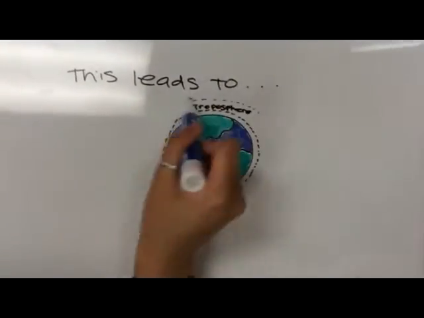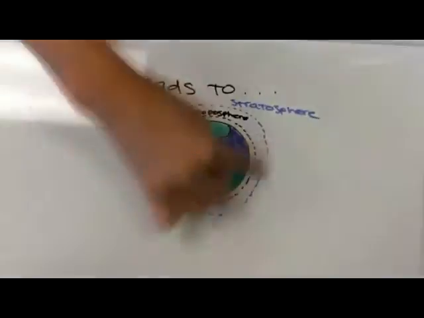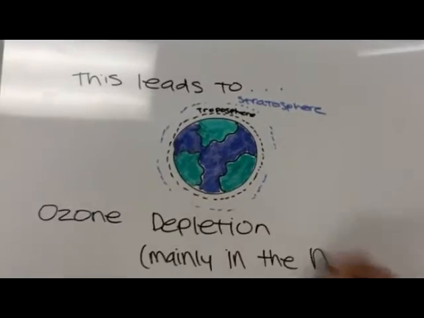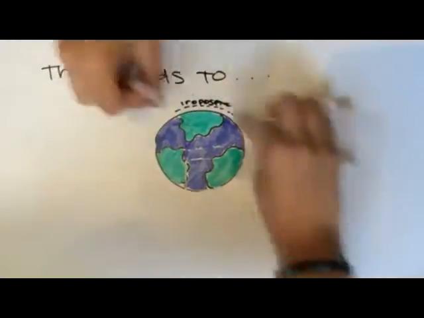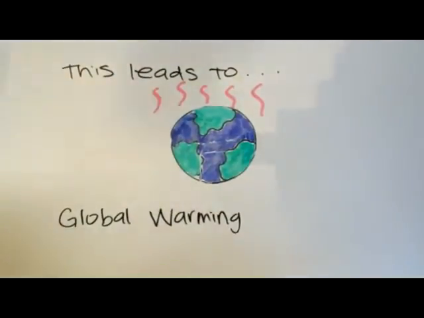For example, CFCs in the stratosphere can lead to the depletion of the ozone layer. Greenhouse gases that are trapped in the atmosphere will lead to global warming.